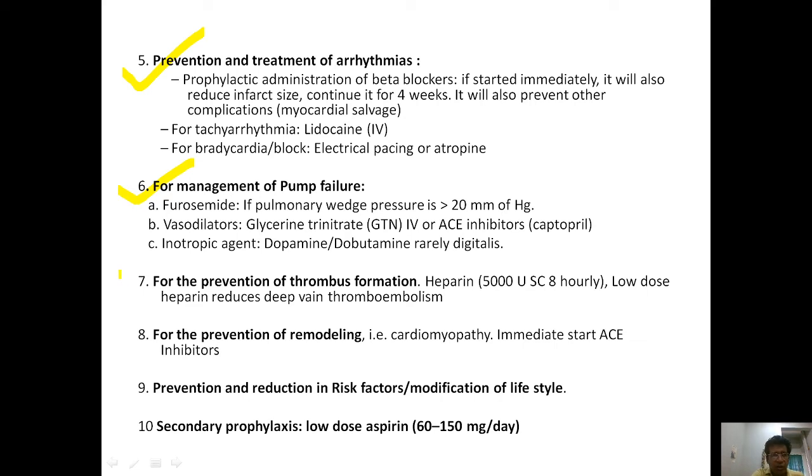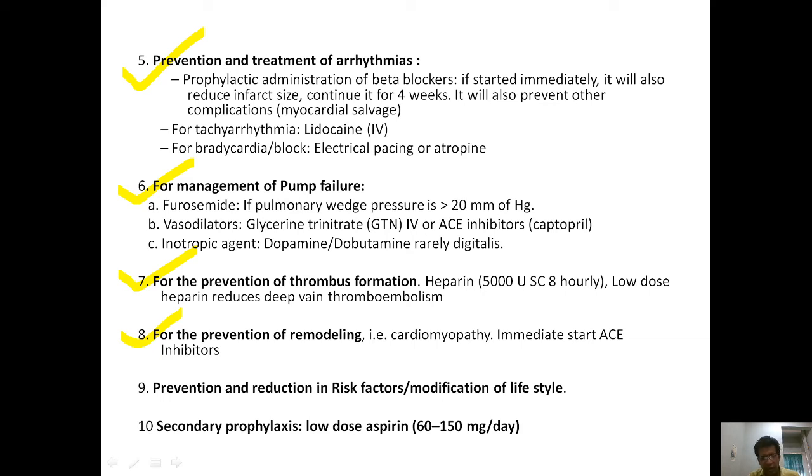For the prevention of thrombus formation, heparin 5000 units subcutaneously 8 hourly. Low dose heparin reduces deep vein thromboembolism. For the prevention of remodeling, we administer ACE inhibitors, and this prevents cardiomyopathies, and in the future prevents complications like congestive cardiac failure.